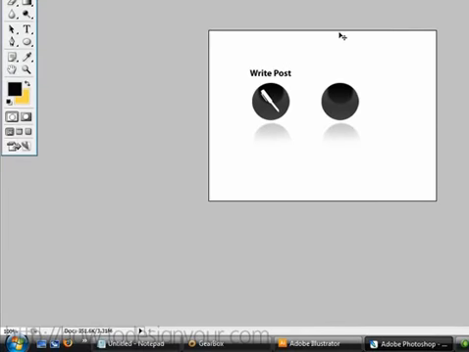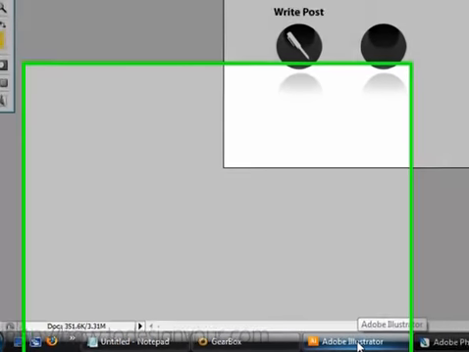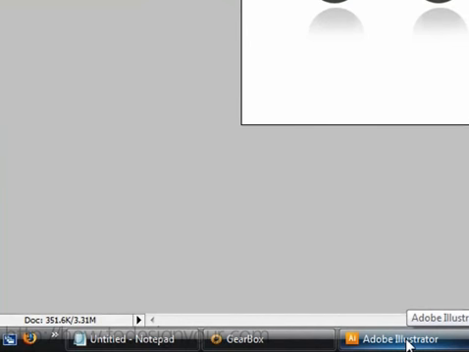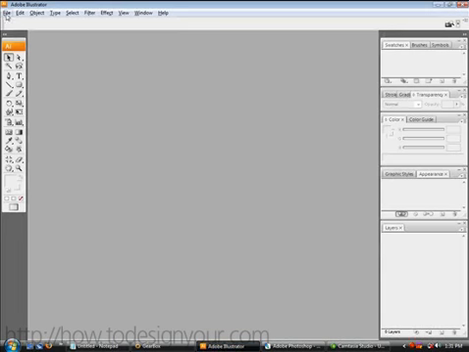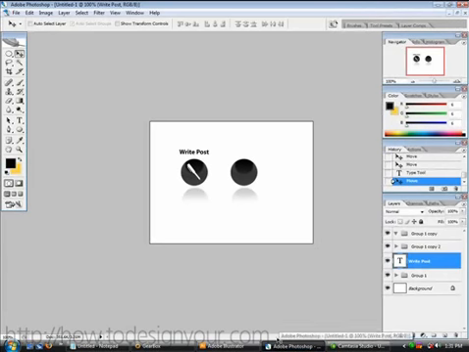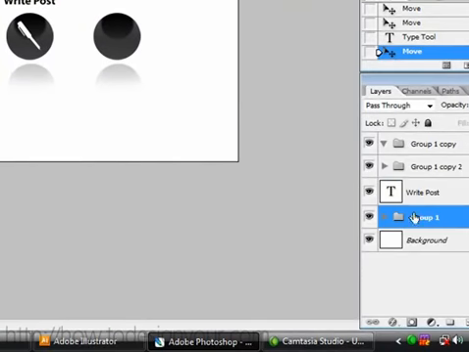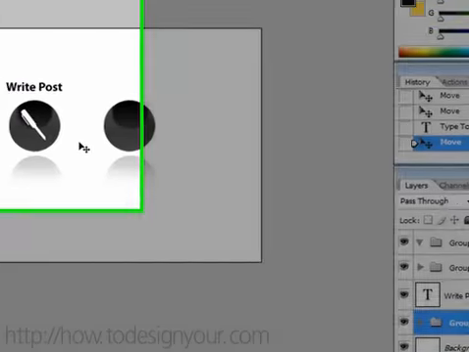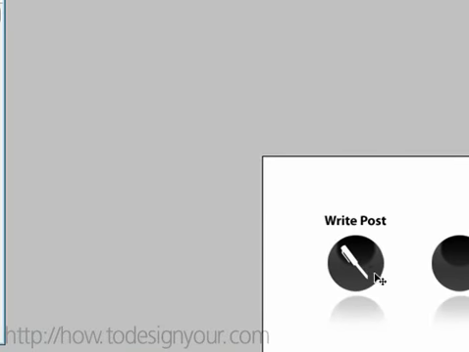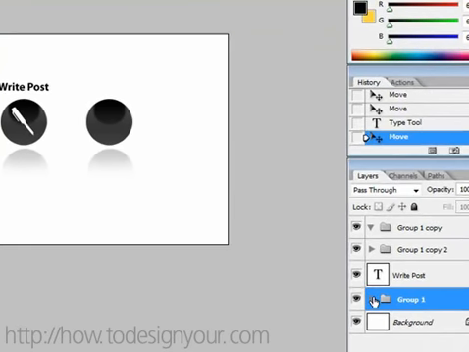Now, here's the thing. If you have Adobe Illustrator, that's where you want to design your icons. You don't want to design them in Photoshop, because if you're attempting to resell these icon sets, you have to do it in Illustrator, because people want to have full 100% vector icons. That way they can scale them up and scale them down and not have to worry about the quality.